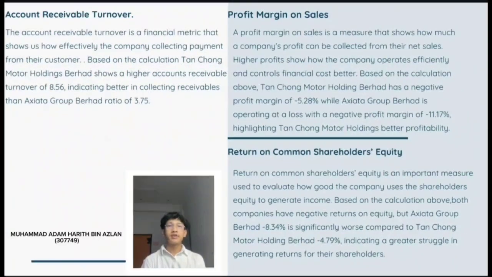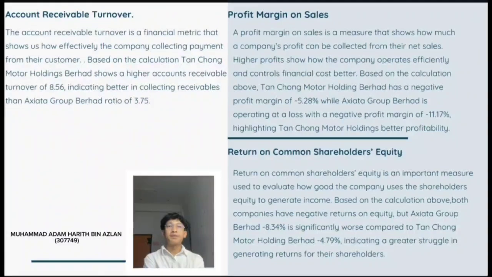Next is account receivable turnover. The account receivable turnover is a financial metric that shows us how efficiently the company collects payment from their customers. This ratio is important for the business because it helps to understand their cash flow situation. Based on the calculation, Tanjong Motor Holding Berhad shows a higher account receivable turnover of 8.56, indicating better collection of receivables than Axiata Group Berhad's ratio of 3.75.